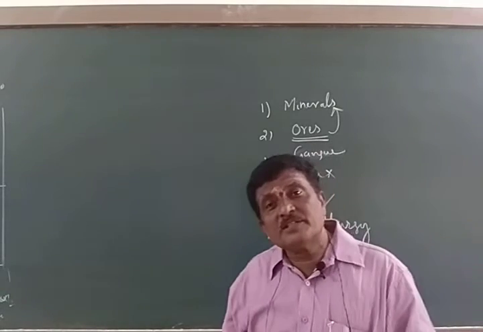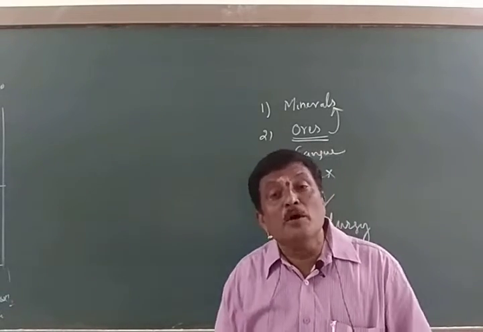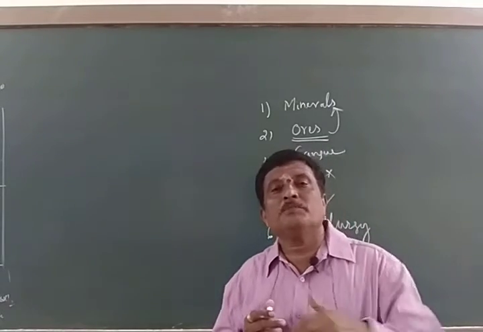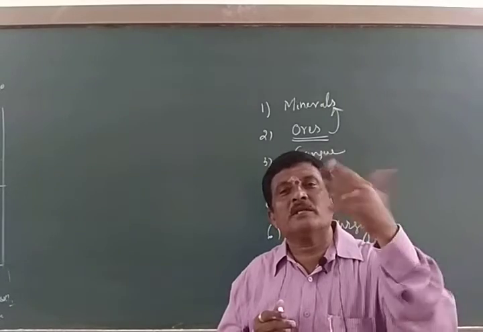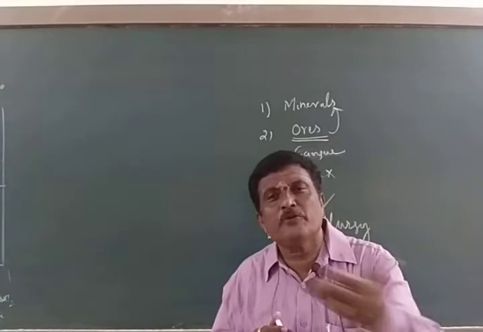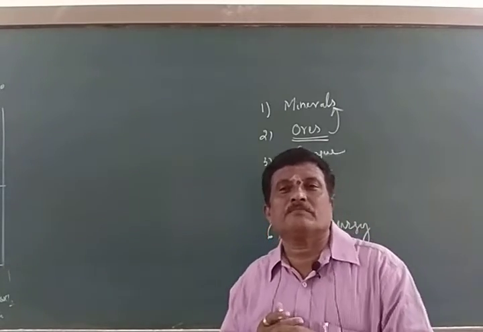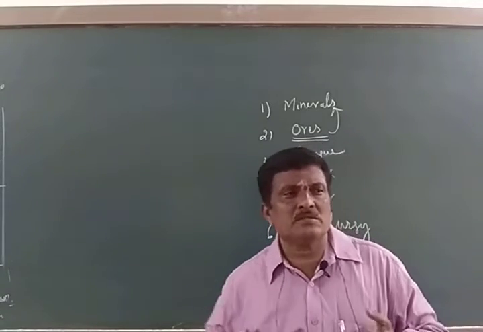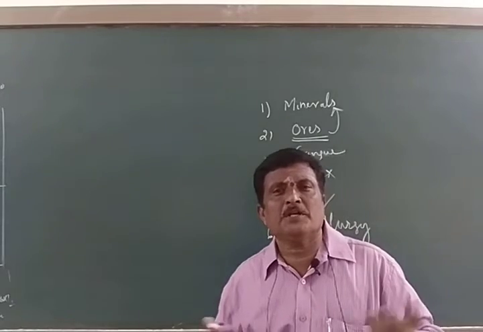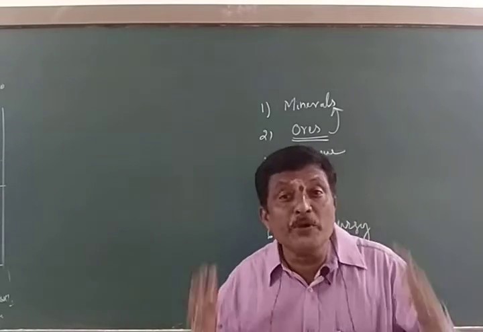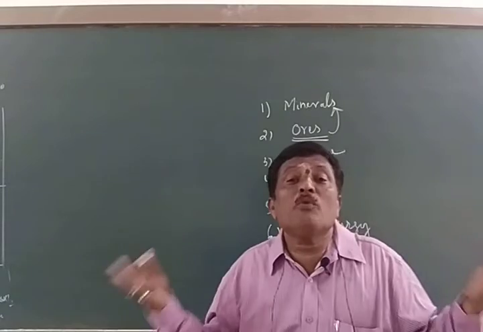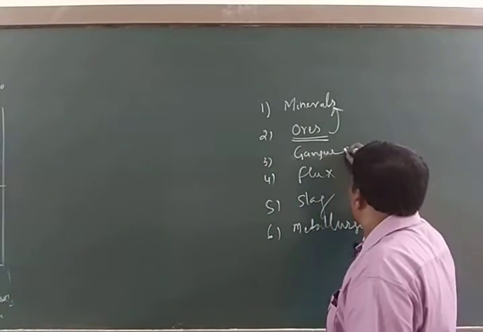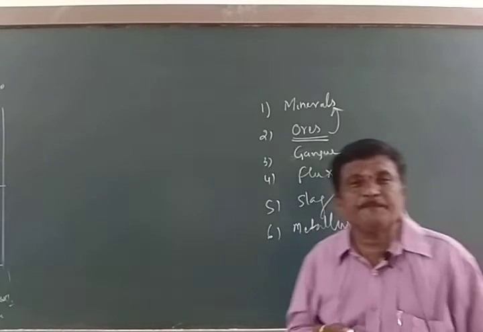Sir, where should we get it? From the earth crust. Bhumiya Valagade. From the earth crust, you can collect the ore, then you go for extraction. When you collect the ore from the earth crust, it contains lots of impurities. What are the impurities? Unwanted part. That is what you can call gangue particles.